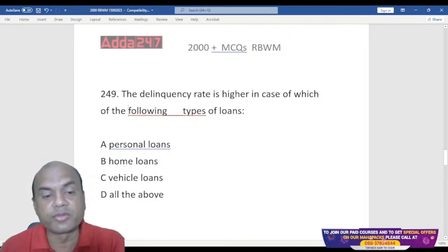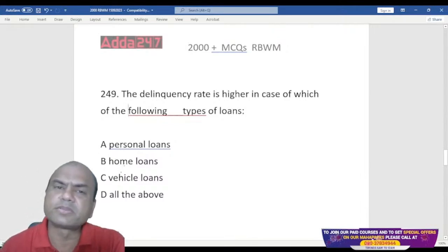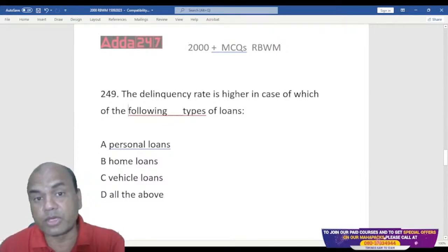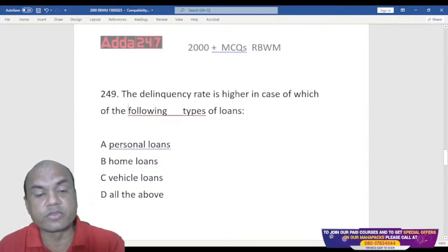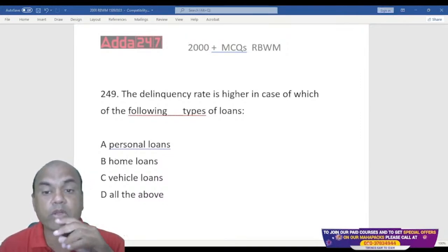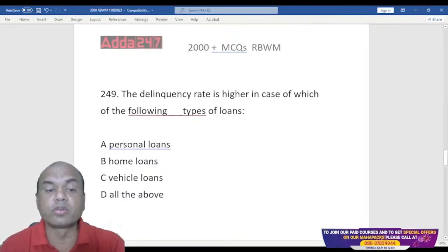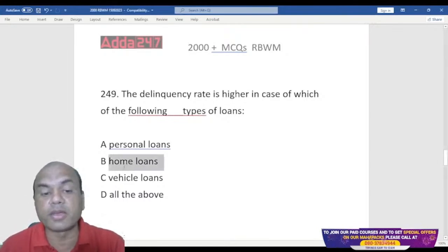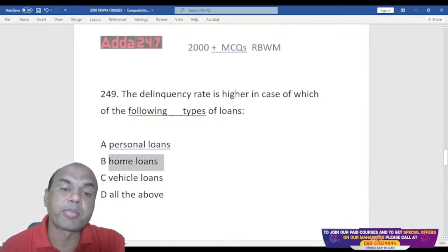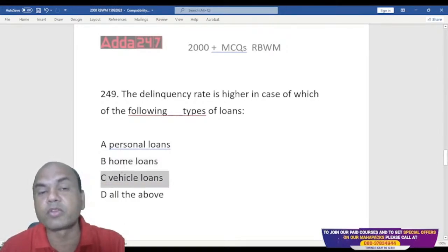Where the borrower will be least concerned or least worried about the loans? Is it in personal loan, home loan, vehicle? In home loan, the borrower will be afraid. If the borrower doesn't pay the EMI, the bank will sell off that property mortgaged to the bank. Vehicle loan also, the borrower will be afraid.